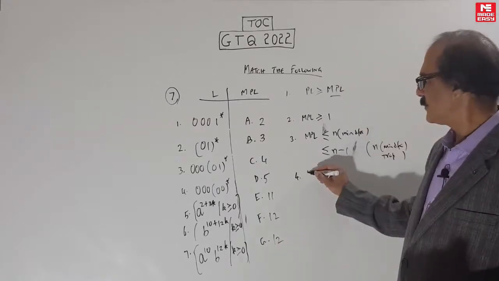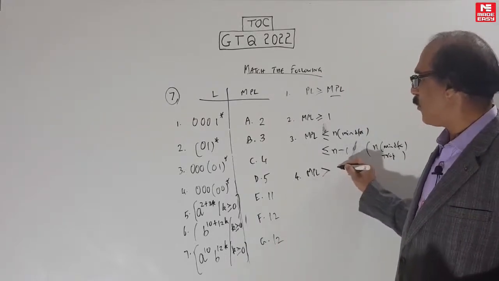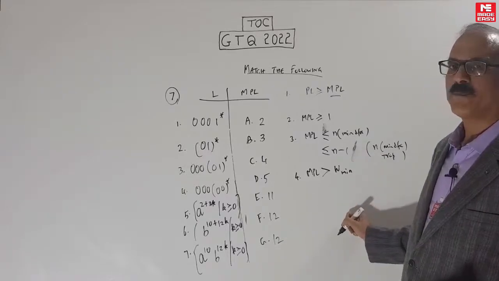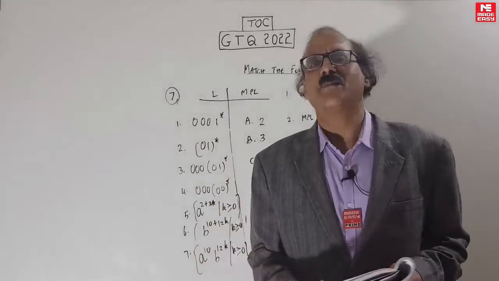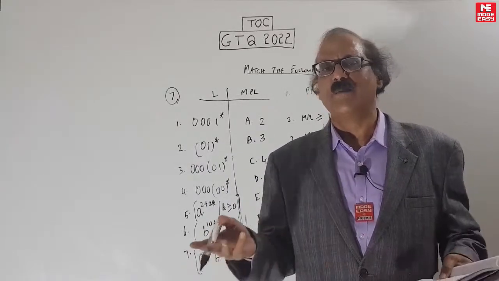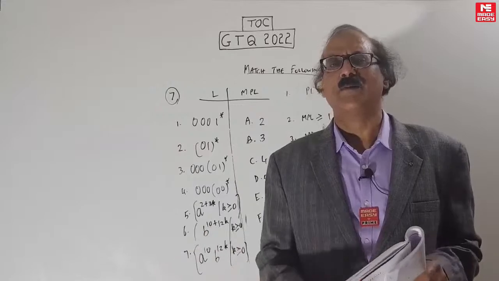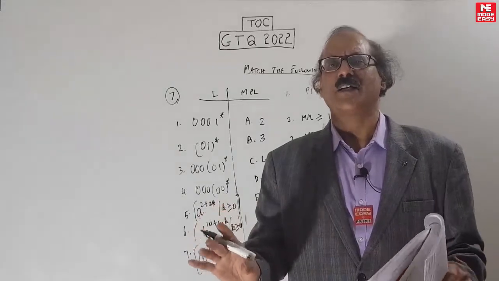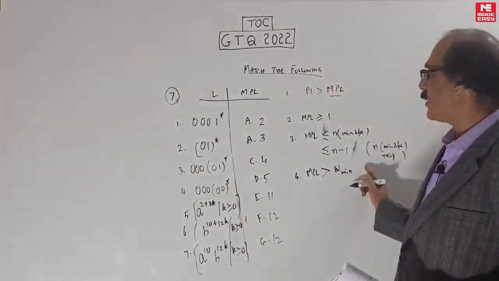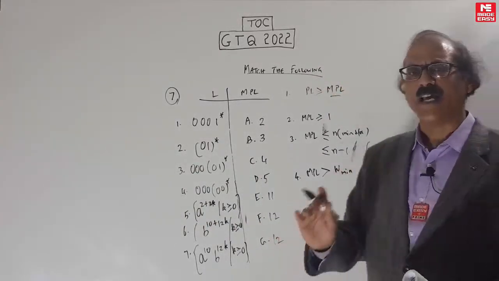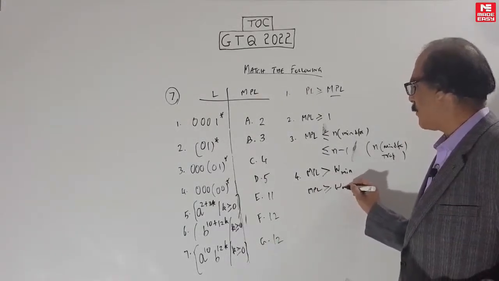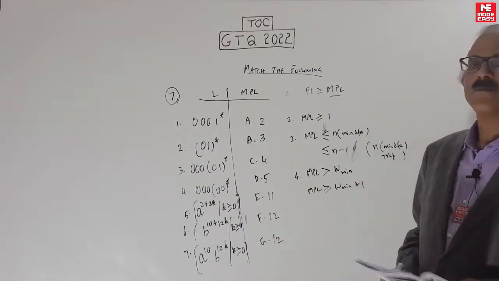Next, MPL is more than the w minimum. That means it can never be less than the minimal string in the language. In any language there will be a minimal string, even in an infinite language. Always identify the minimal string. Remember, it has to be at least 1 above that. Up to the minimal string the answer will never come. Another way of writing it is: MPL is at least equal to the minimum string length plus 1.